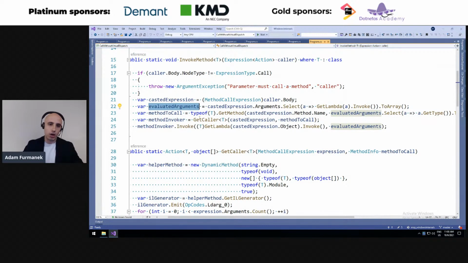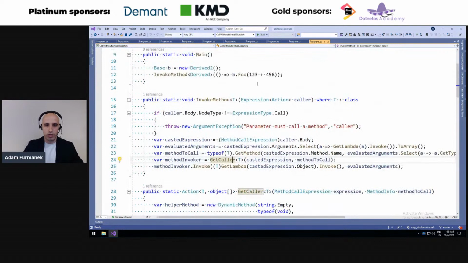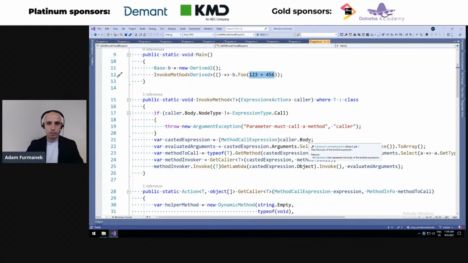And then comes the actual, not that magical, magic in this example, but we get the type of T, where T is provided as a generic argument. So we get the method by name, matching the parameters which we provide, and then we get some code which will call this method. When we scroll up to the original code, we can see that we are performing some calculation here, 123 plus 456. So we need to evaluate this argument manually.